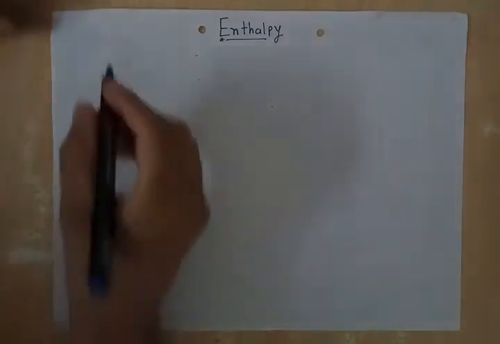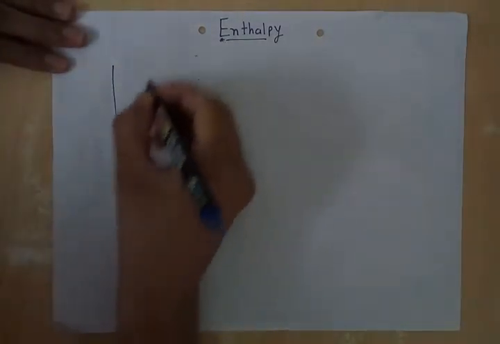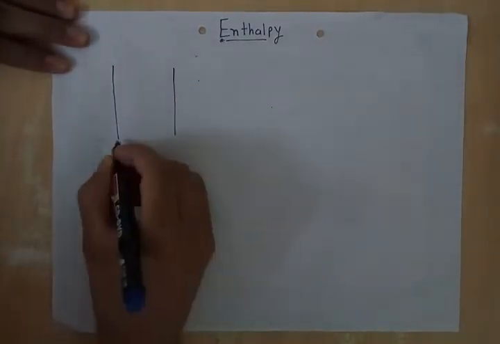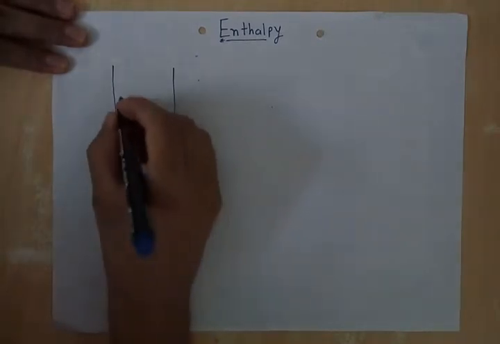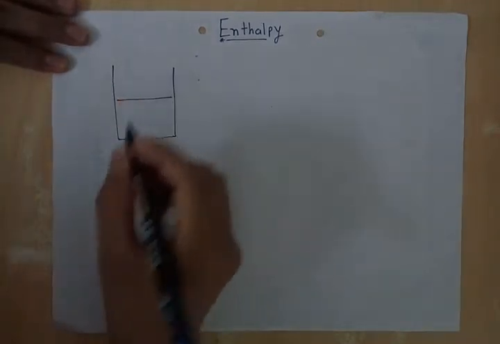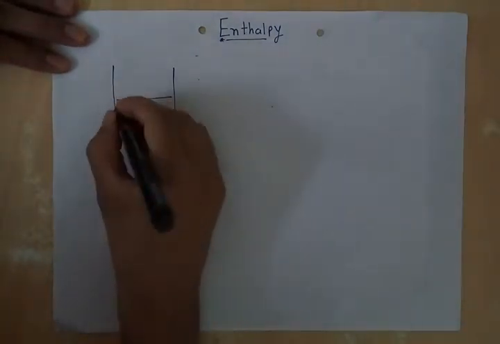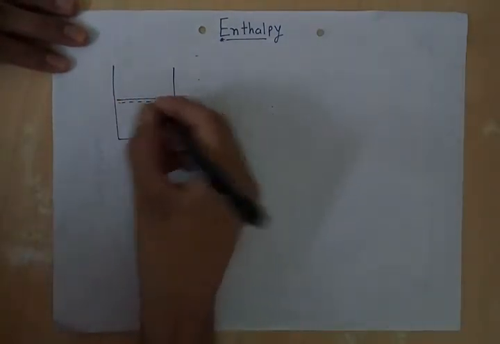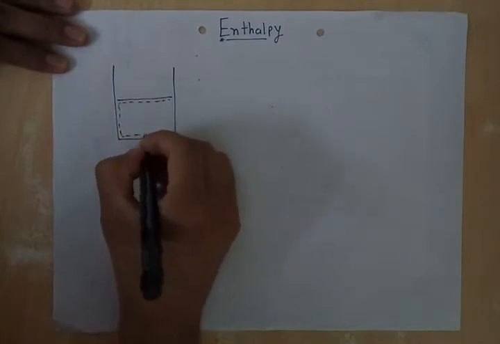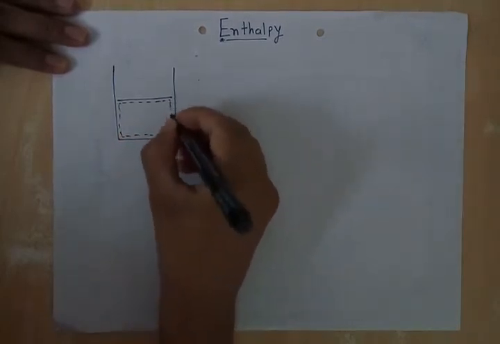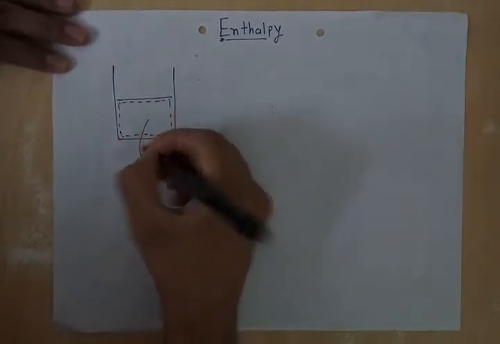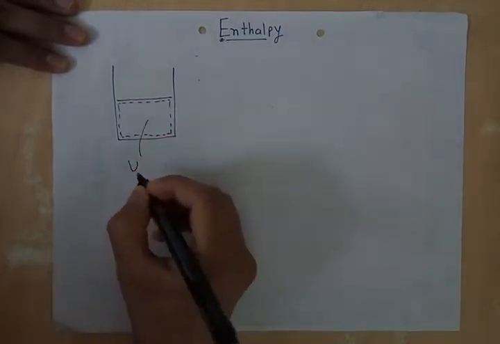In this video we will study the concept of enthalpy. Now whenever we talk about hidden energy of a closed system, let us recall our piston cylinder arrangement. If we want to talk about hidden energy of this gas, then we will denote this term by internal energy U.